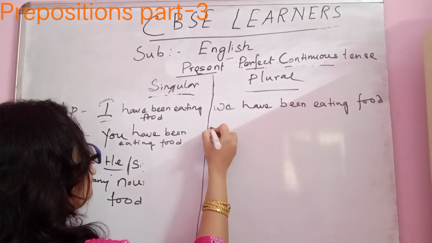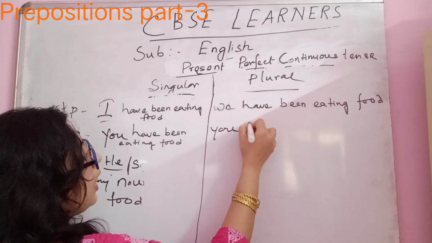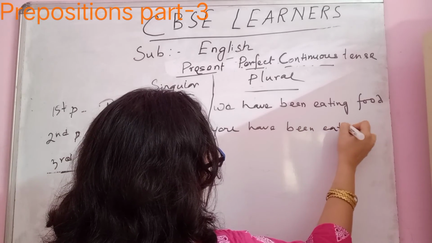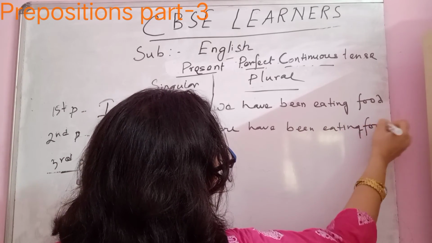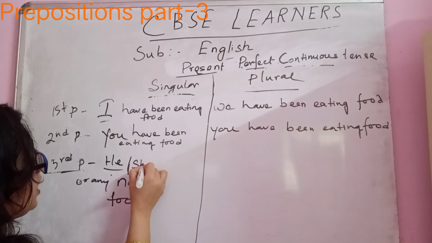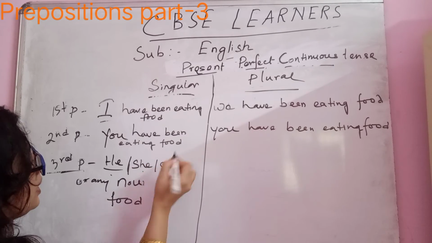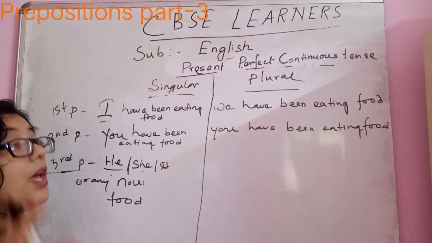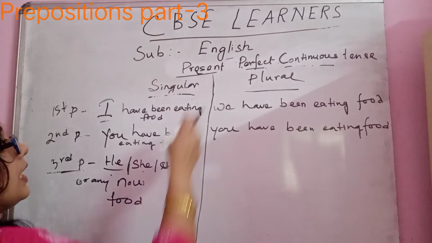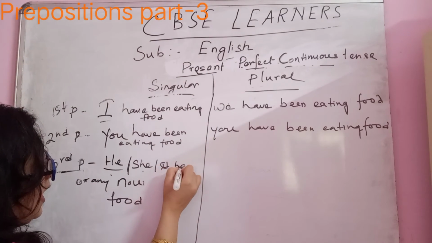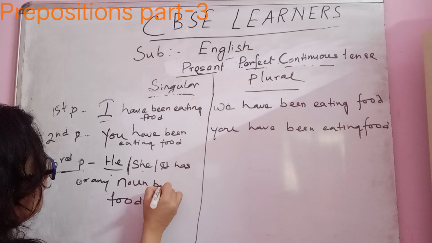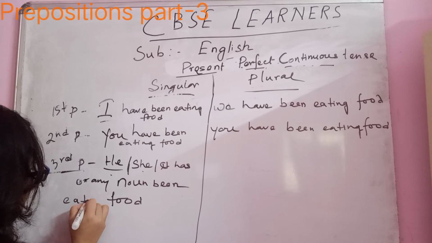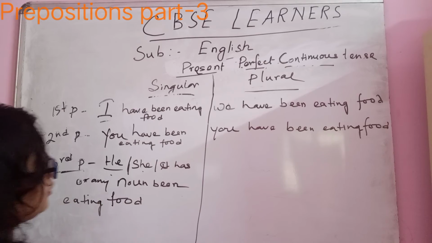Second person plural number will be same. You have been eating food. He, she or it is twisted. You are not using the same helping verb of perfect tense, that is it has. And you need to use been eating food. This one will be same, eating food.